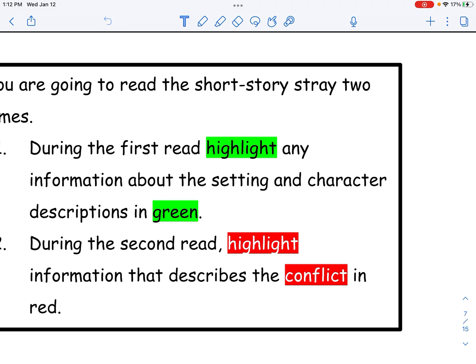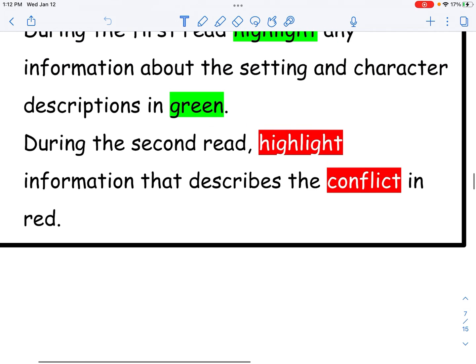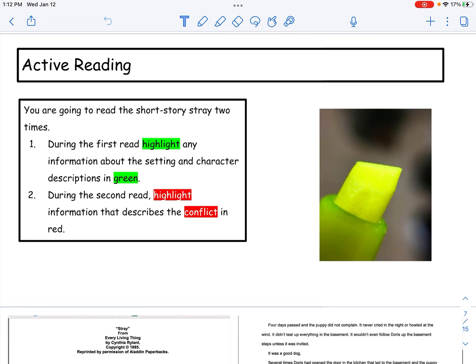Now, when it comes to reading the second time, you're going to go back and read, and now you're going to look for any examples that describe the conflict, so the problems in the story, and that's going to be in red. So please make sure you're looking at the right highlighter color so I understand your work.